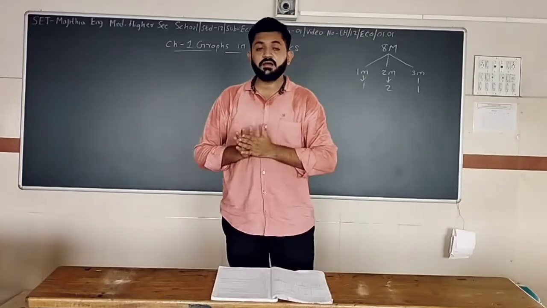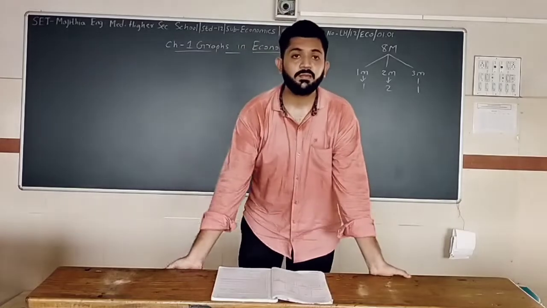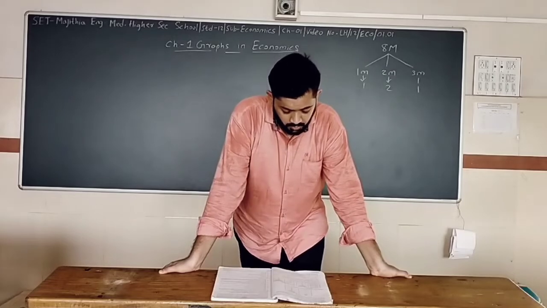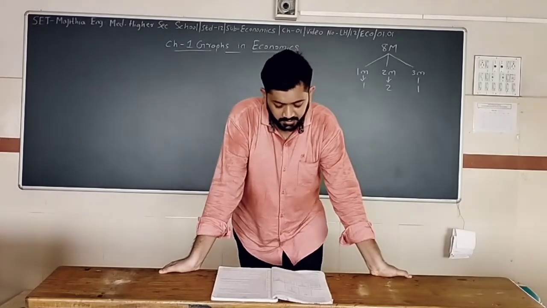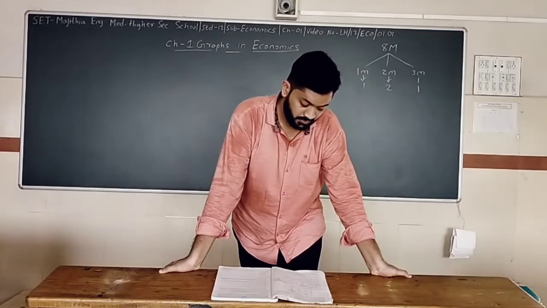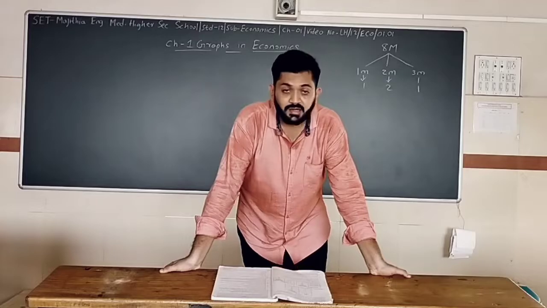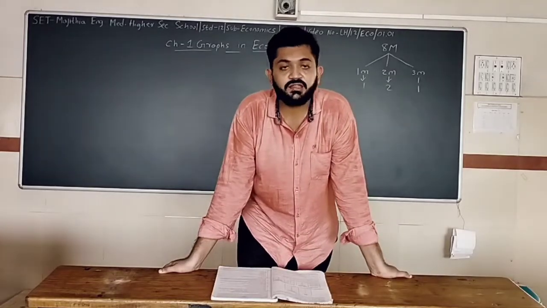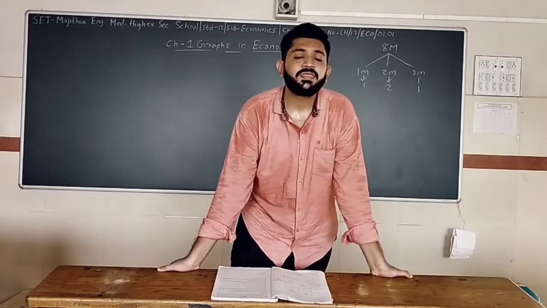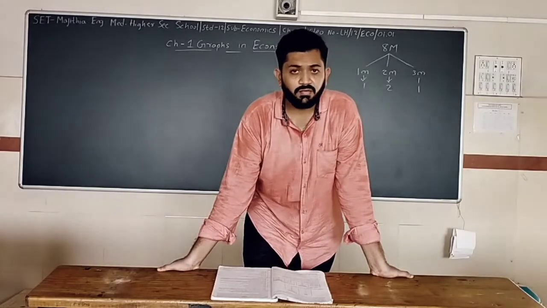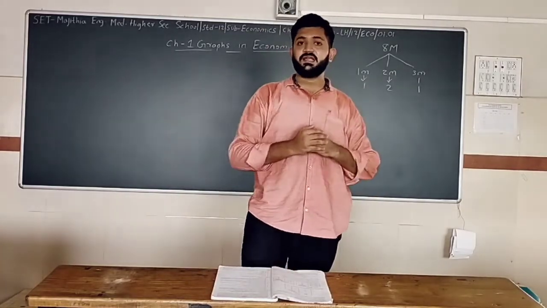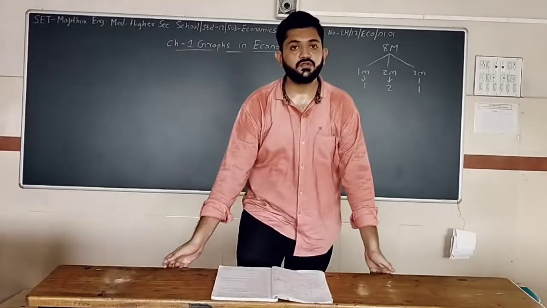So they have specified the importance of diagram and graph in economics. In total they have specified 6 importances of diagram as well as graph. First point: the subject of economics, which is perceived as difficult and complicated, is made easier by way of diagram and less confusing by way of graph. So it is easier for you to understand in the form of a diagram, and it may be slightly complicated when you get the proper picture of a graph. So we can say that it is slightly confusing.